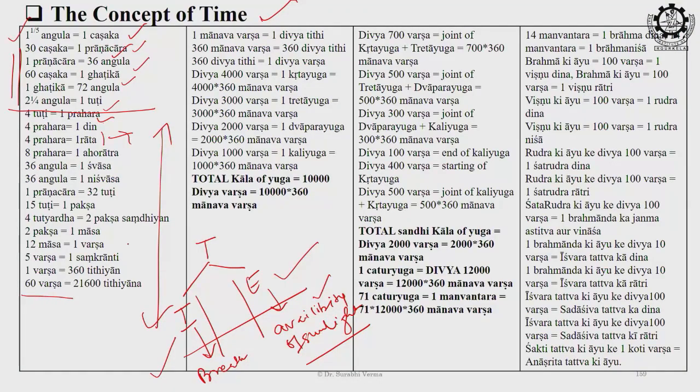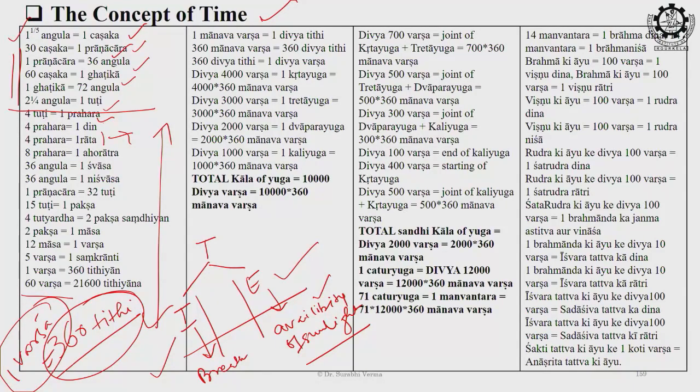Now once we move to this external time, we have the concept of a total of 360 tithi. It's like a universal 360 tithi, and once 360 tithi are there, then we have one varsh. So 1 year or 1 varsh has 360 tithi, and it becomes 1 manav varsh. You see, 1 manav varsh becomes stratified, or exponentially multiplied, for the creatures of the upper stratum.